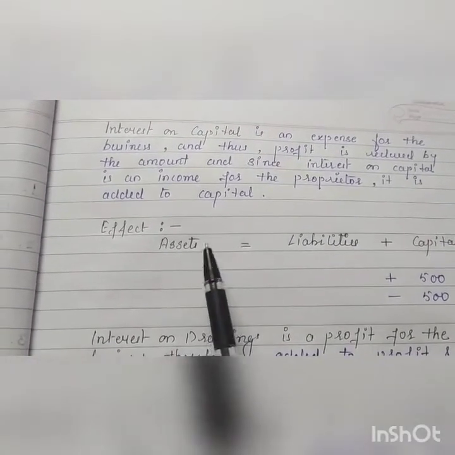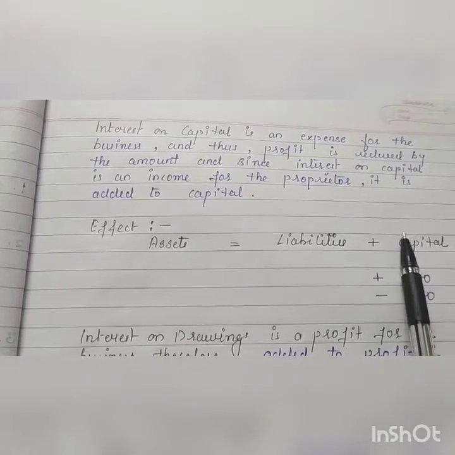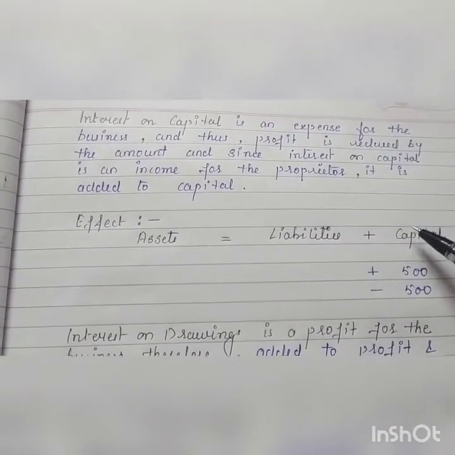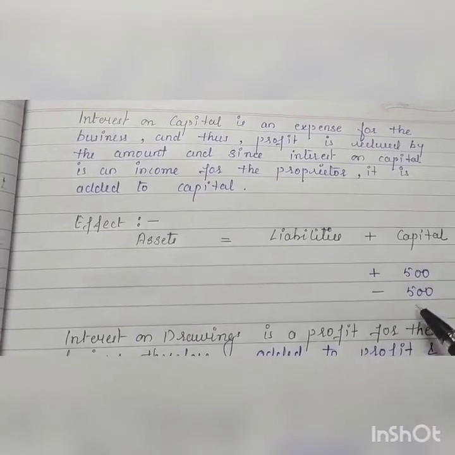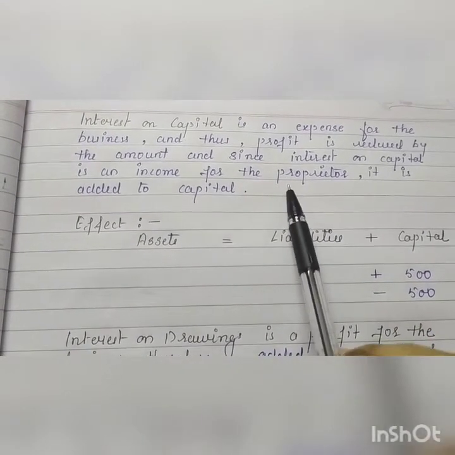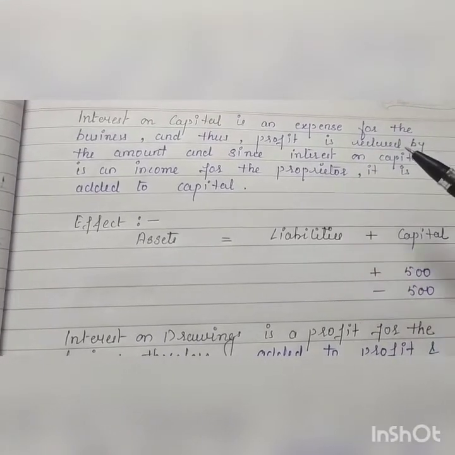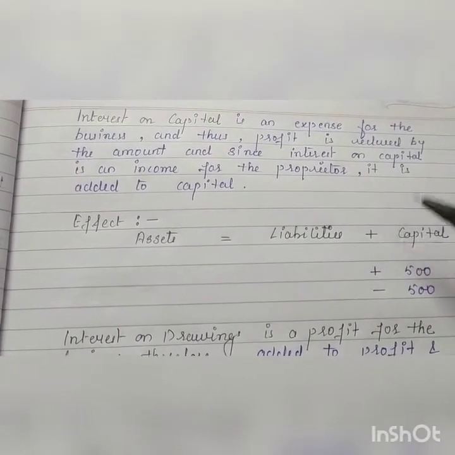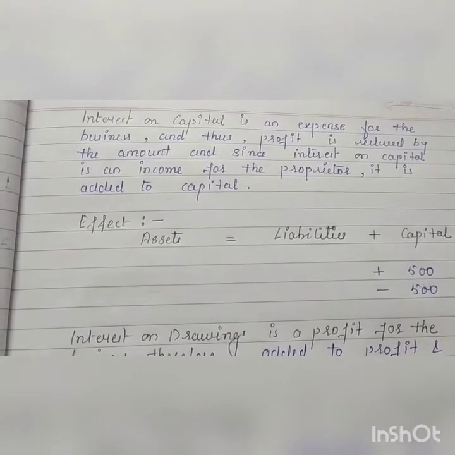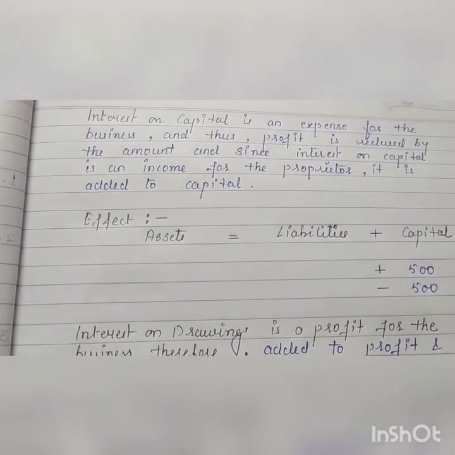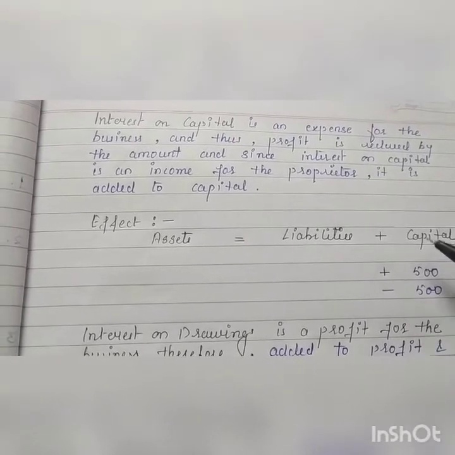See the equation here: assets equals liabilities plus capital. Suppose interest on capital is 500. You will add the amount to your capital because for the proprietor it is an income, and ultimately the business is of the proprietor only. So you will add the amount in capital, and because the business is paying this amount, it will be subtracted from the capital.